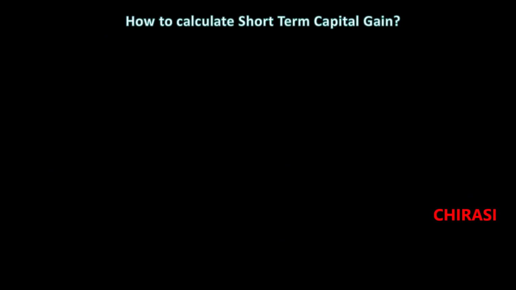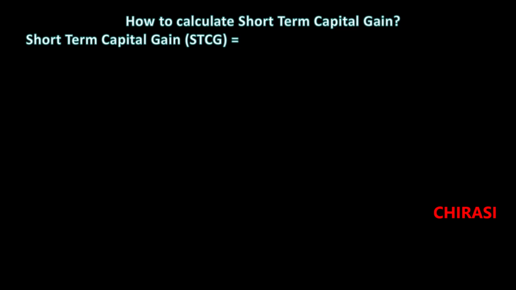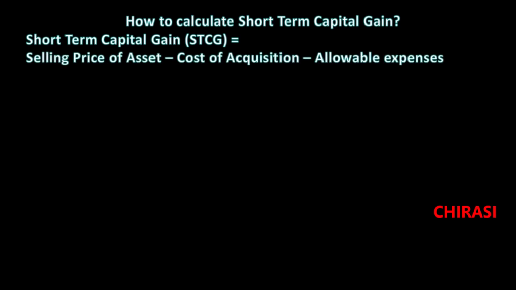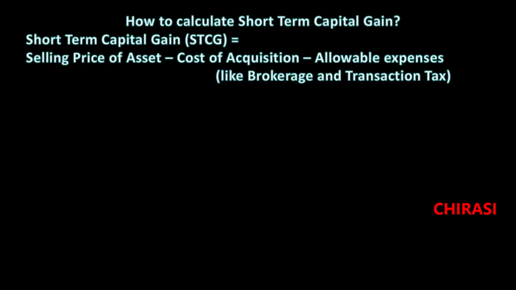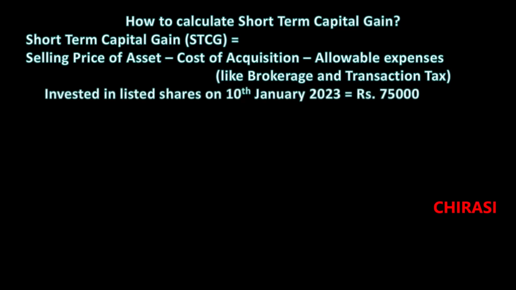Now, how to calculate short-term capital gain? The formula for short-term capital gain, popularly called STCG, is selling price of asset minus cost of acquisition minus allowable expenses like brokerage and transaction tax. Suppose, for example, someone has invested in listed shares on 10th January 2023, rupees 75,000.